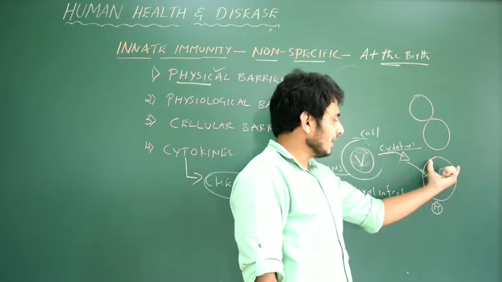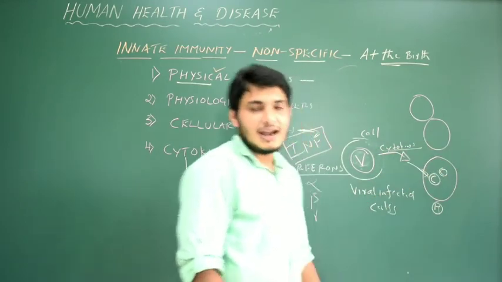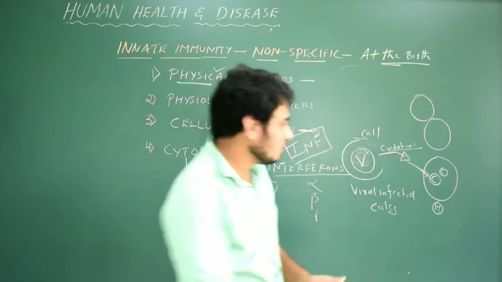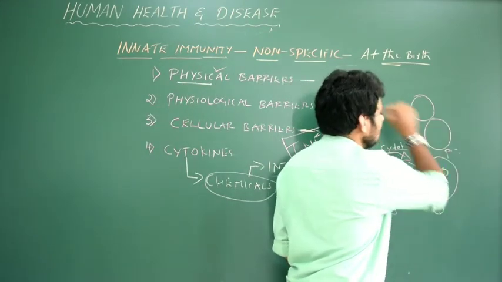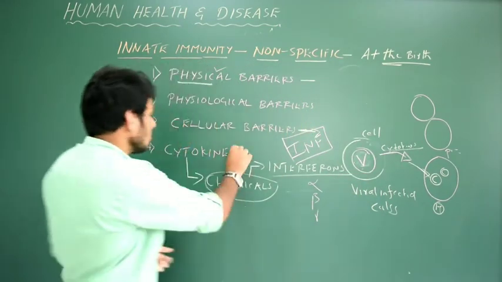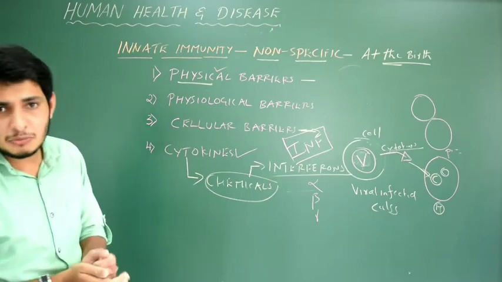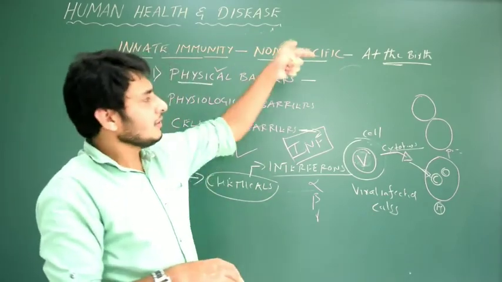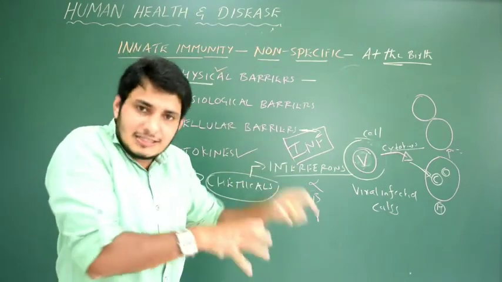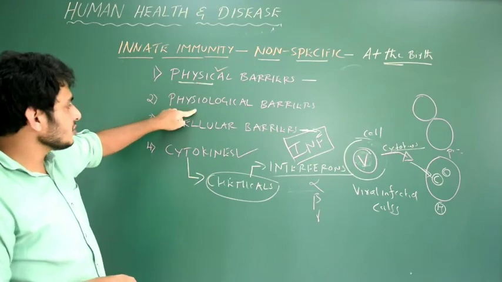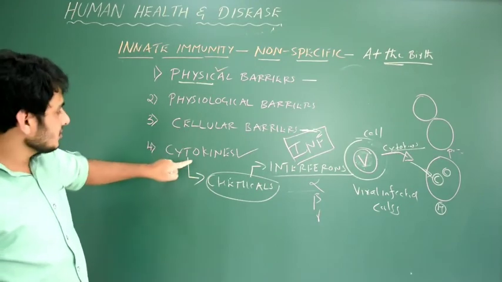They reach the other cells and give a warning signal to all these cells. So now these cells are prepared to deal with this virus. That is actually all about innate immunity. What is innate immunity? It is a type of non-specific defense against pathogens, and this system is present at the time of birth. There are four different types: physical barriers, physiological barriers, cellular barriers, and cytokines.